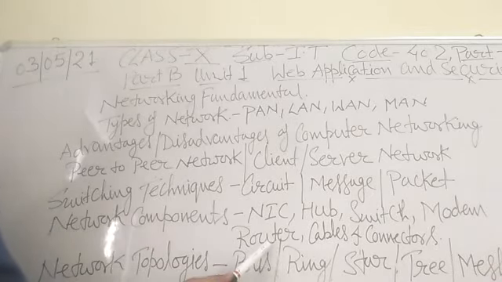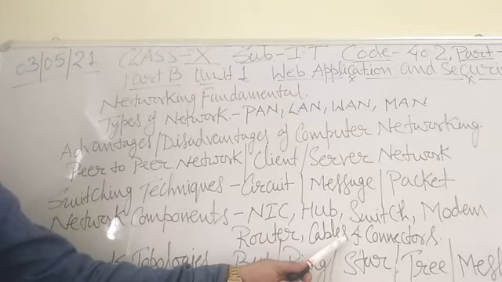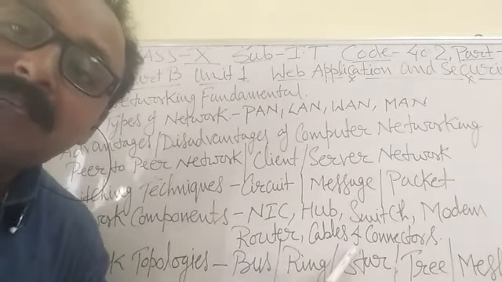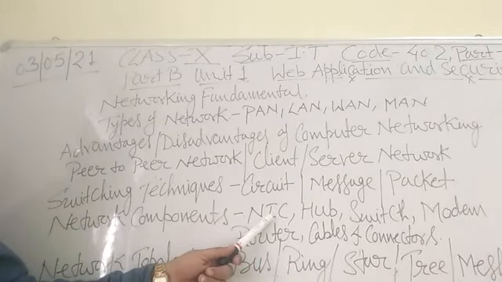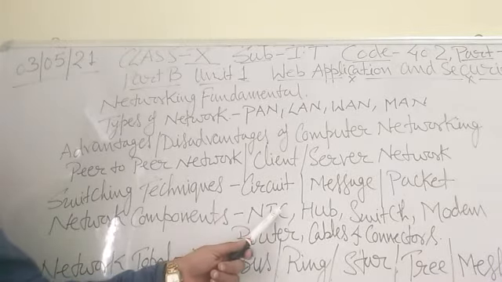Next I am going to do the cable and the connector. Cable and connector: the connection will be made either through wired cable like twisted pair cable, coaxial cable, fiber cable, or wireless media like Wi-Fi, WiMAX, Bluetooth. So the cable is a transmission medium which can transmit communication signals. A wired network uses a special type of cable to link computers on a network.